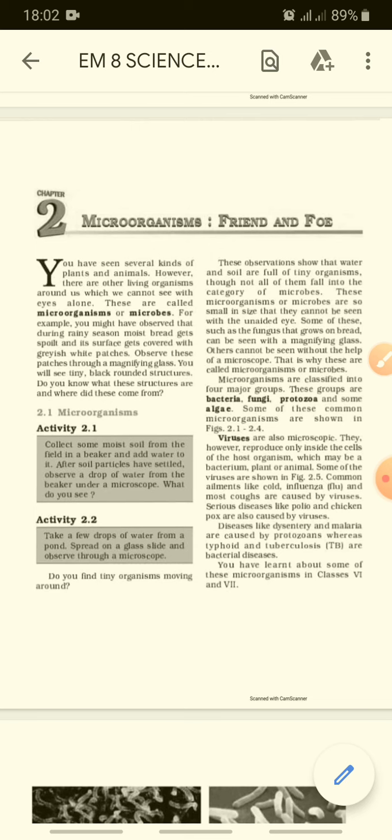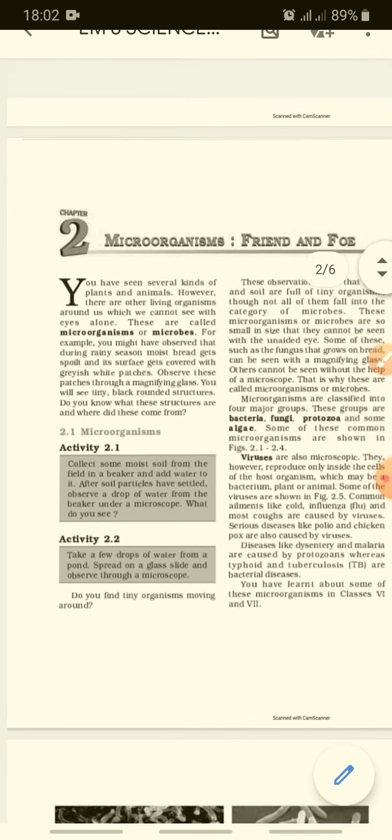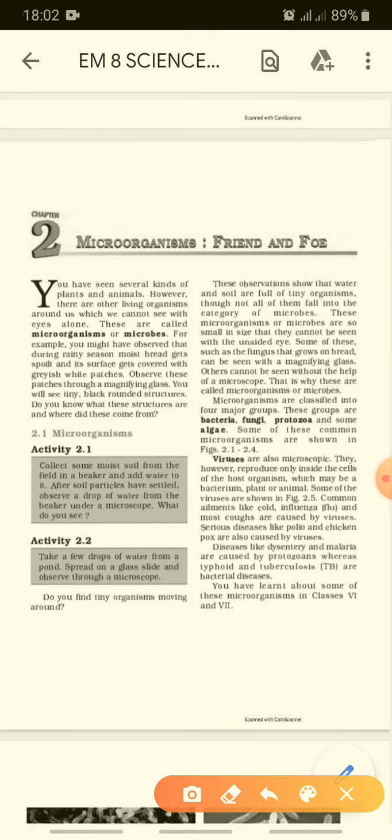Some of the viruses cause common ailments like cold, flu, which means fever, we can say, and cough. So we are clear that there are 4 major groups: bacteria, fungi, protozoa and algae.